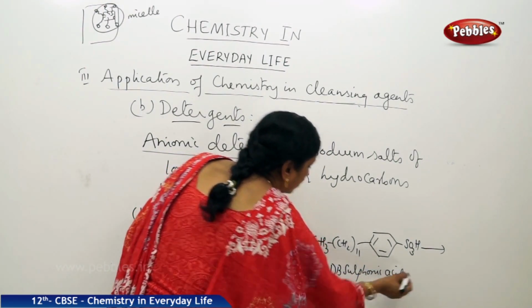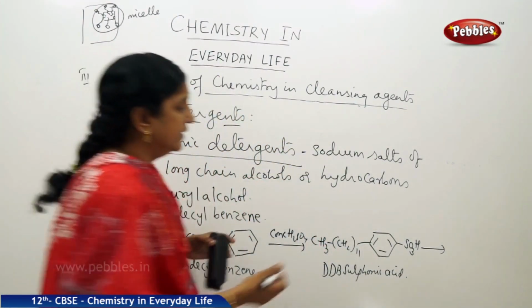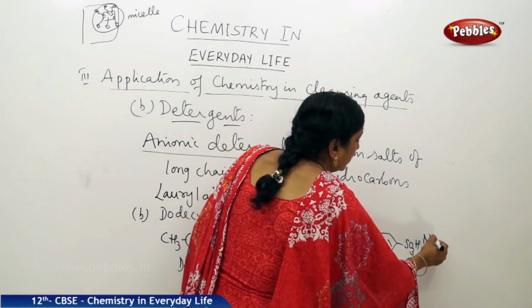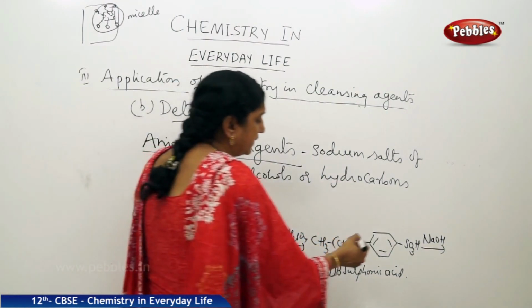I have just written the short form here, dodecyl benzene sulfonic acid. That, when it is treated with NaOH as usual, will give you the sodium salt of that particular acid,